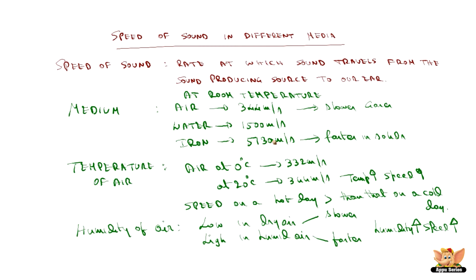We also have seen from this medium, the sound travels much faster in solids compared to that in water or air. So for this, we can take one example of railway track. Take a railway track wherein a train is coming.